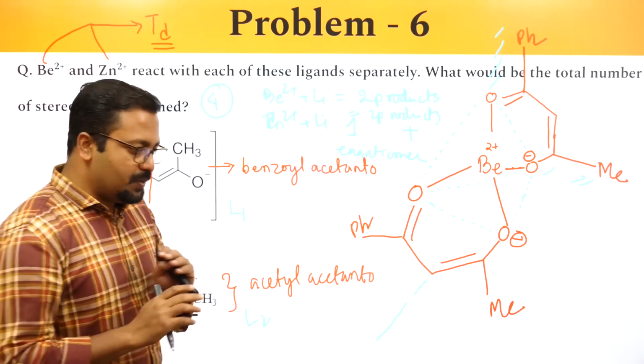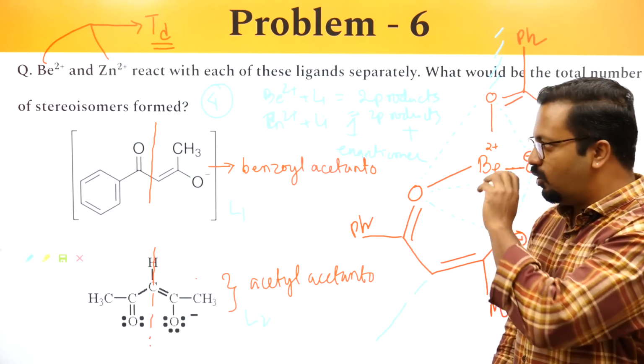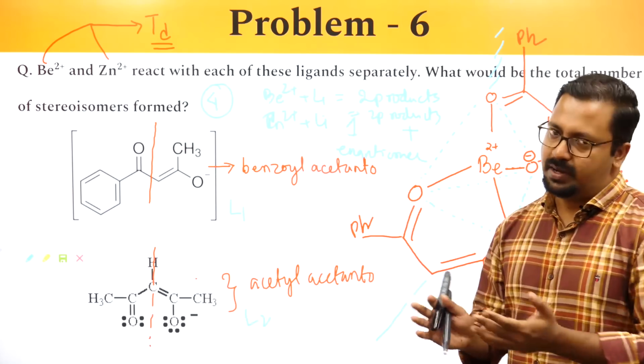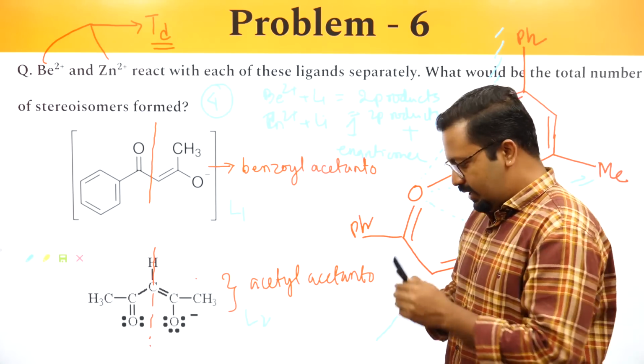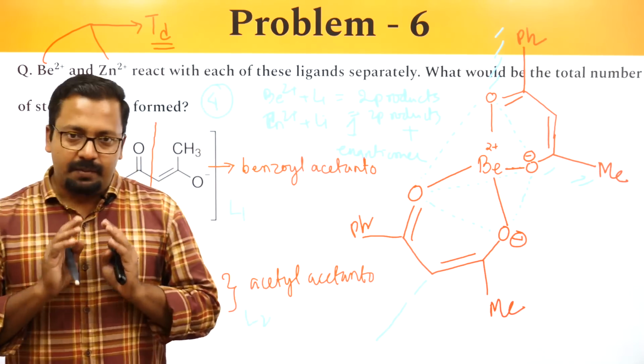The only thing that you have to remember is beryllium and zinc will never form geometrical isomers. They will always form optical isomers with bidentate ligands. They always form tetrahedral complexes, so if they form tetrahedral complexes, only optical isomers. So with this, we finish this session of coordination chemistry.